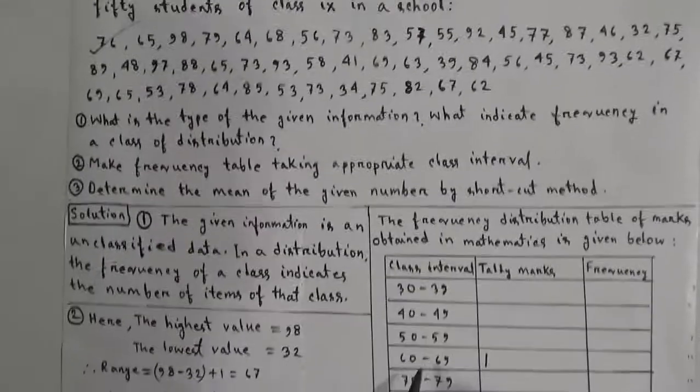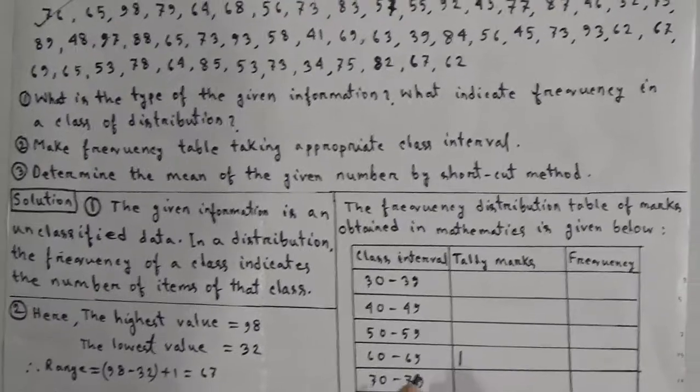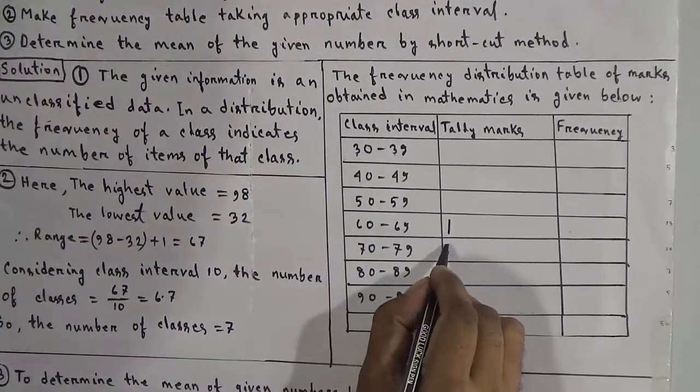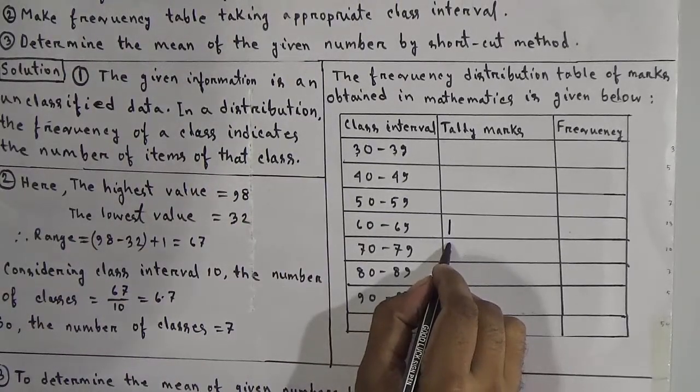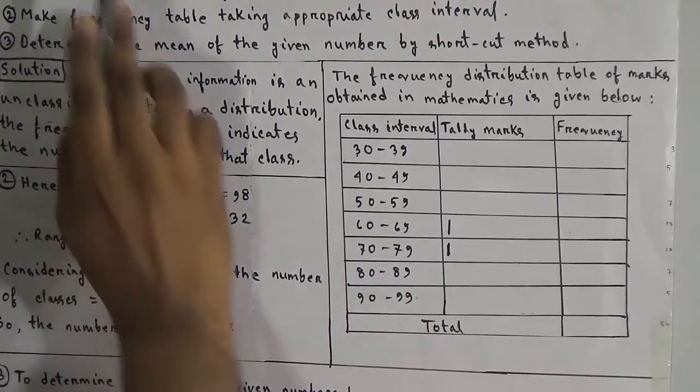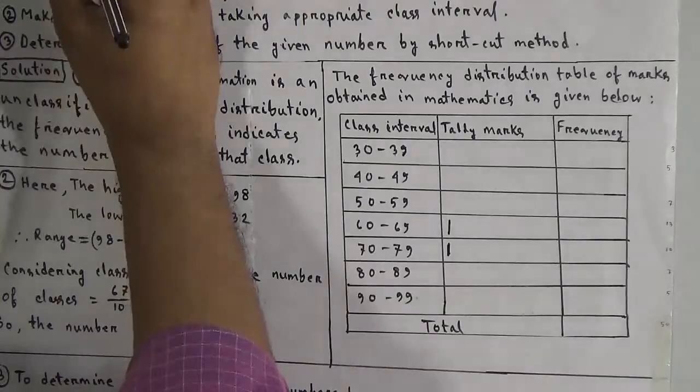Now 67 will come in the column 60 to 69, and 76 will come in the column 70 to 79. That means the first data will come in this column, and the next number 65 will come in this column.